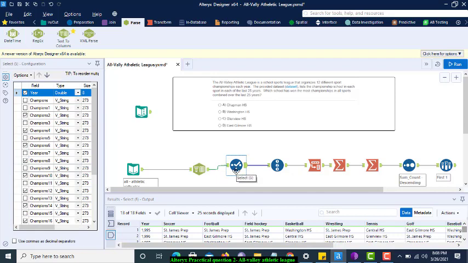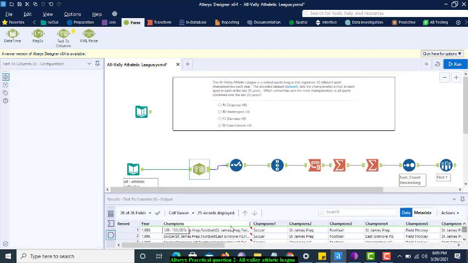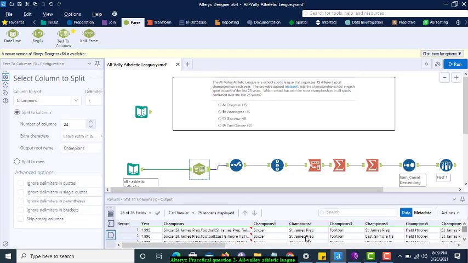Using the Select tool, I am unchecking all the sports columns, because see how the data is when we segregate: this is the sport and this is the school champion. The list of champions here is for the sport soccer, so instead of Champions 2, if I put soccer here, it is valid. For soccer, these are the winners for the total 25 years, so this sport column I don't require.